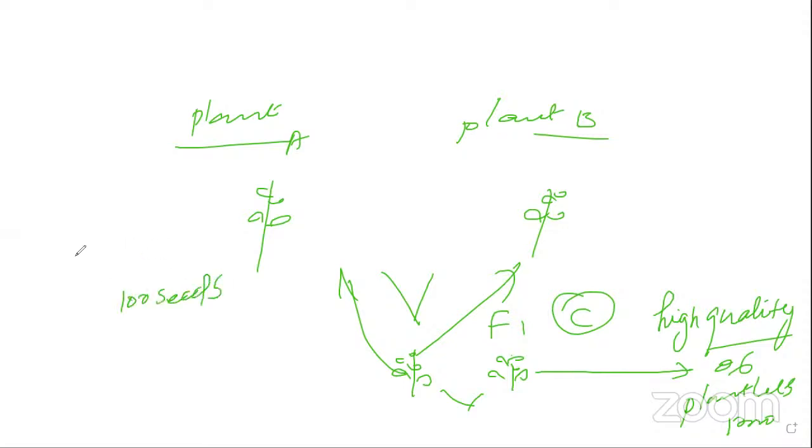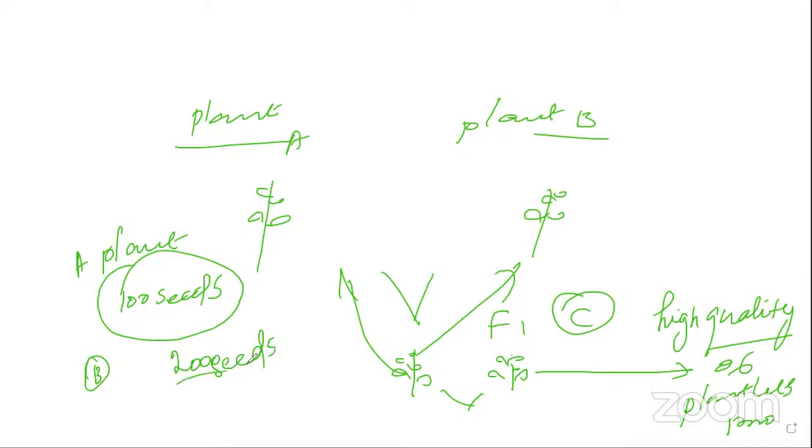The other plant B gives 200 seeds. Suppose we cross these two, what will be the progeny? It gives 150 to 200. It is a good quality, isn't it?